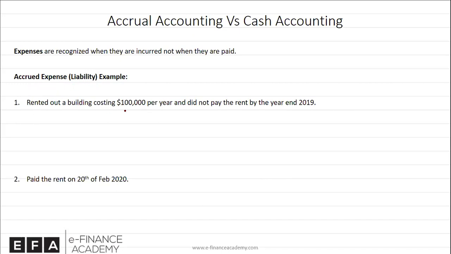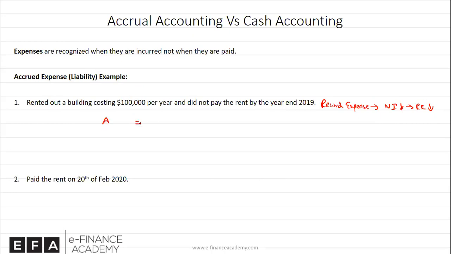So let's look at the first type of transaction, called accrued expense or liability. So you rented a building costing $100,000 per year, and you did not pay the rent by the end of the year. Let's say this is 2019. So you've used the building, you have received the benefit or service, and you did not pay for it. Since you've already received the benefit or service, we are going to record an expense. And we know when we record an expense, then our net income will go down and our retained earnings will also go down. That's the impact on the balance sheet.